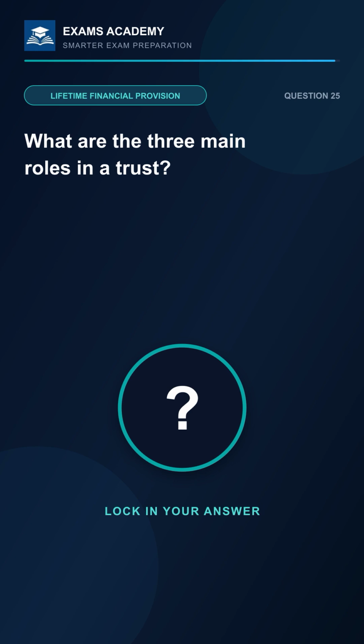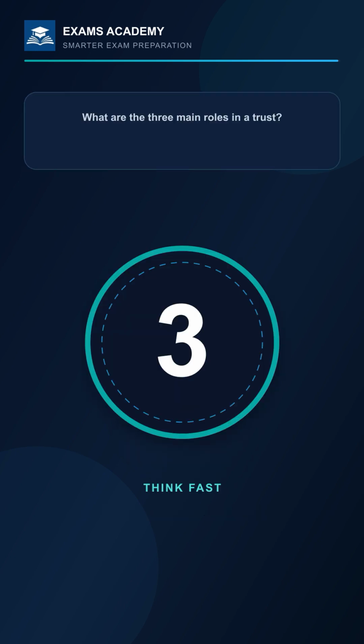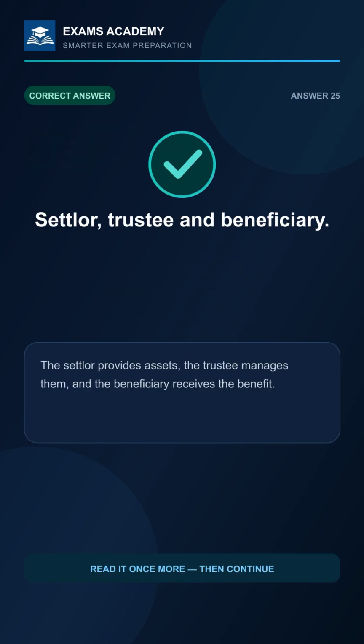What are the three main roles in a trust? 3, 2, 1. The answer is settlor, trustee, and beneficiary. The settlor provides assets, the trustee manages them, and the beneficiary receives the benefit.